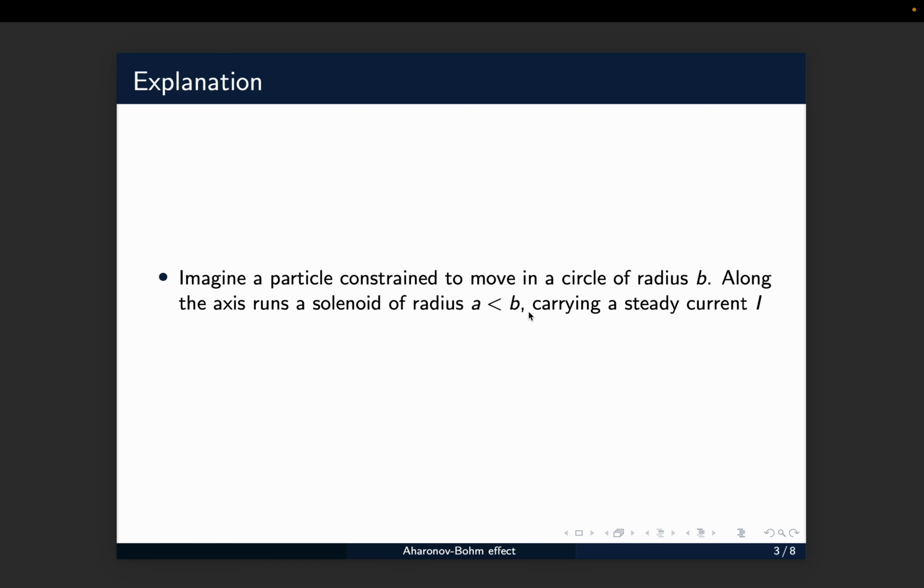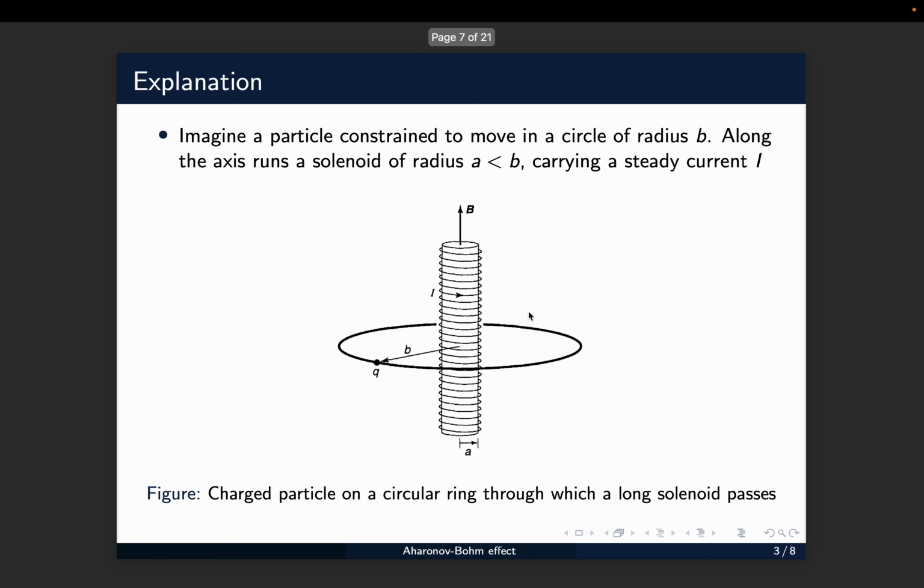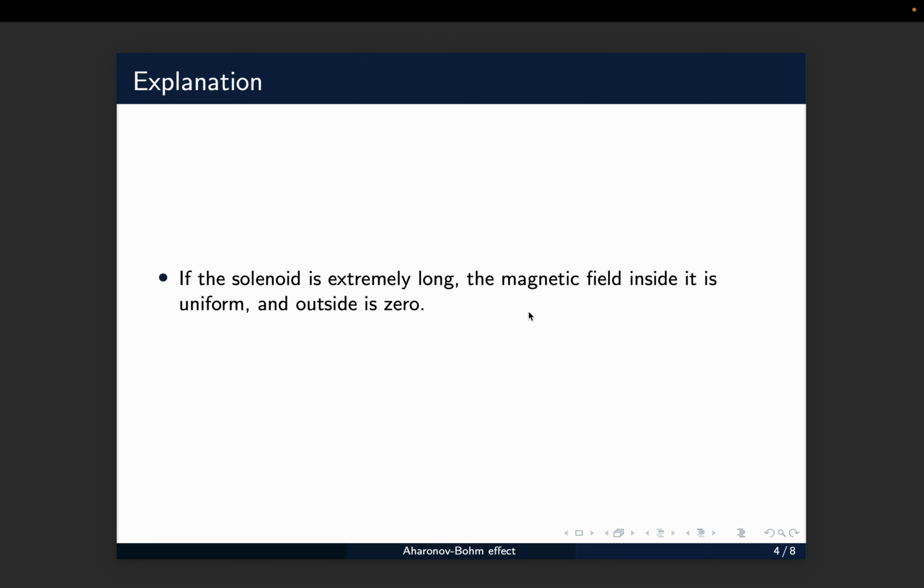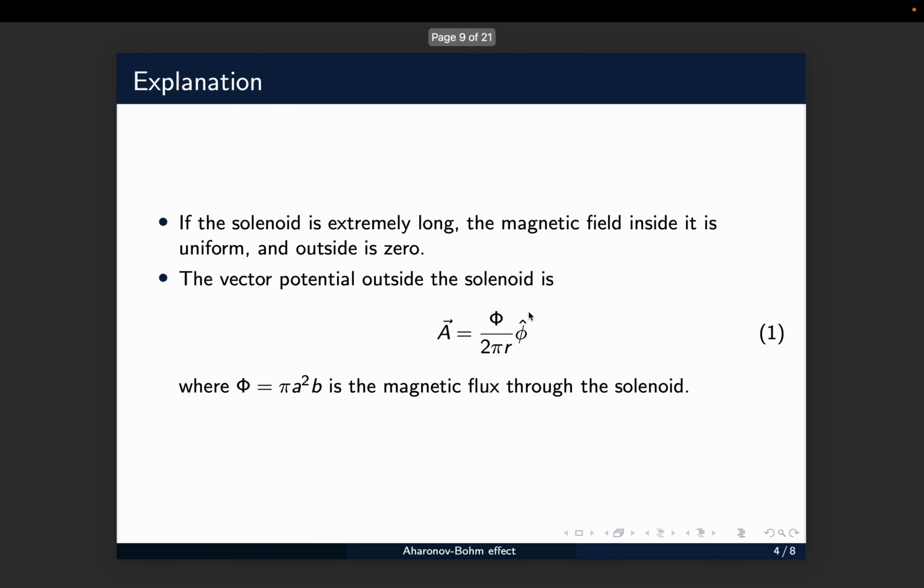Imagine a particle constrained to move in a circle of radius b. Along the axis runs a solenoid of radius a, which is less than b, carrying a steady current I. So you can see the charged particle on a circular ring through which a solenoid passes. If the solenoid is extremely long, the magnetic field inside it is uniform and outside is zero. But the vector potential outside is not zero. It directly depends on the magnetic flux through the solenoid.